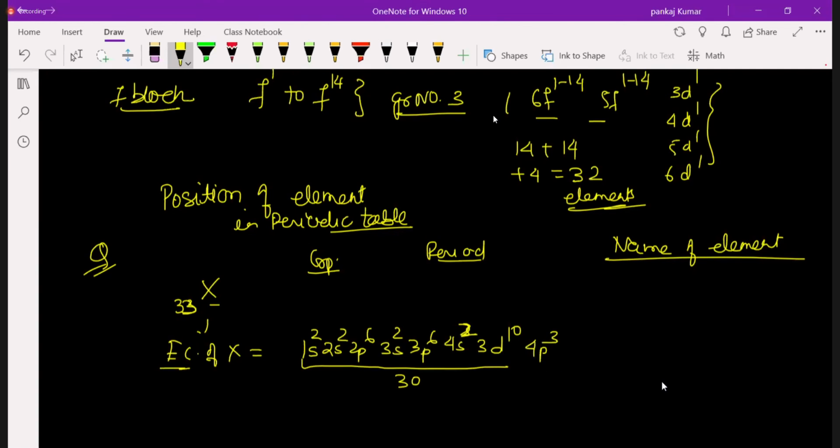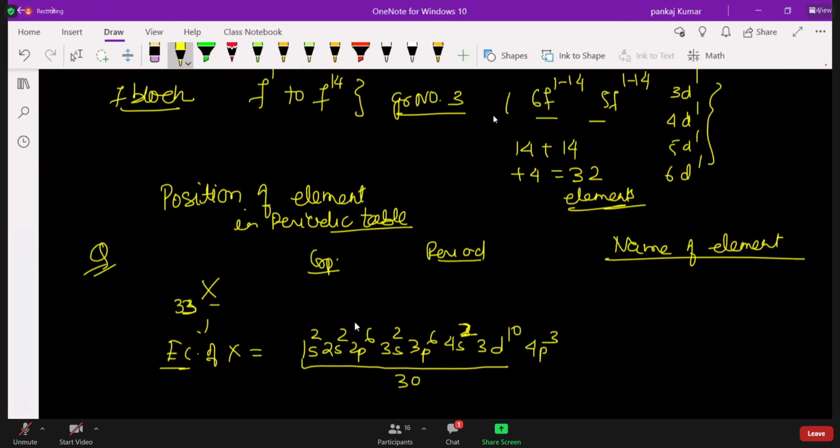This is arsenic. So 4p3 means the period will be 4, and the group is 3 plus 12, so this becomes 15. What is the name of the element? The element is arsenic. I think now it's clear? Have you understood?